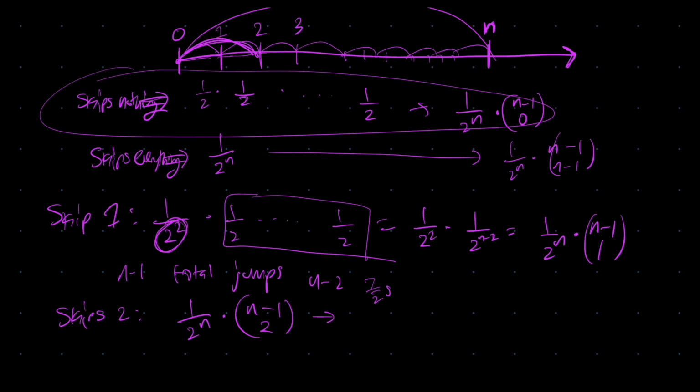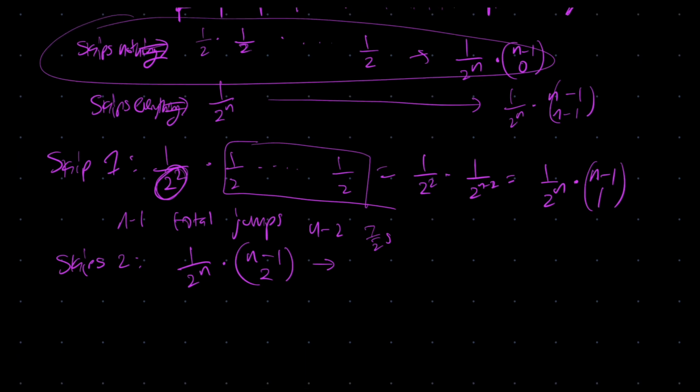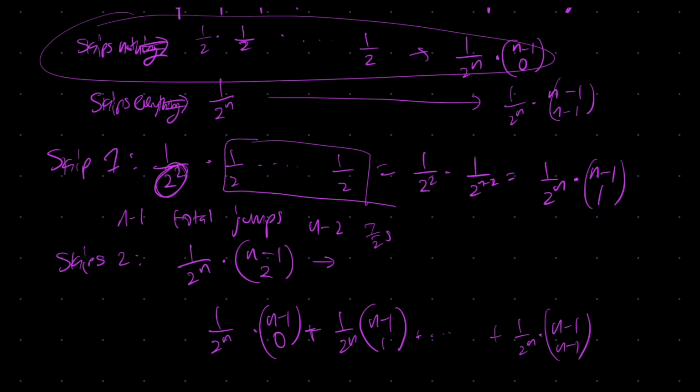We can skip anything from 1, 2, 3, 4, all the way up to n minus 1. So the total probability is 1 over 2 to the n times n minus 1 choose 0, plus 1 over 2 to the n times n minus 1 choose 1, all the way up through plus 1 over 2 to the n times n minus 1 choose n minus 1.